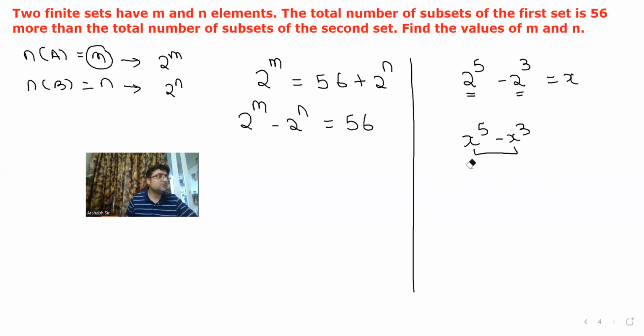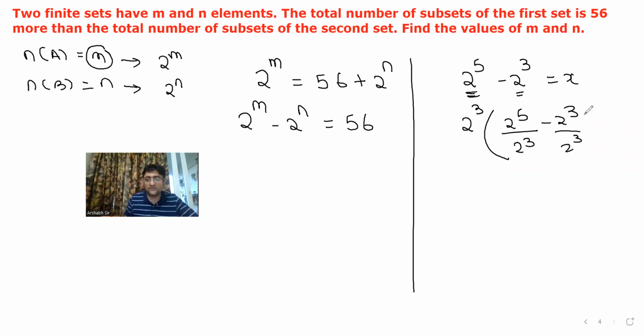So similarly, you'll do the prime factorization. Here, what will I take common? 2 to the power 3 I'll take common. So children, see, when you take common, it is each element divided by whatever you have taken common. Minus 2 to the power 3 by 2 to the power 3. So this becomes 2 to the power 3 into numerator power minus denominator power, 2 square minus 1.